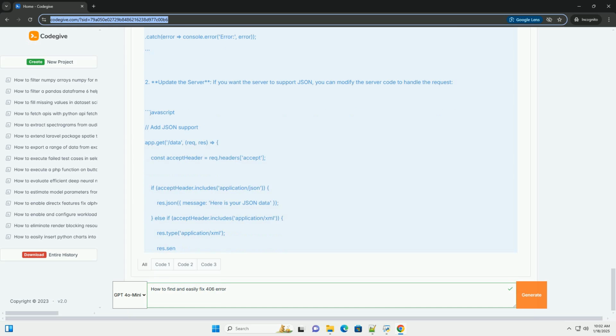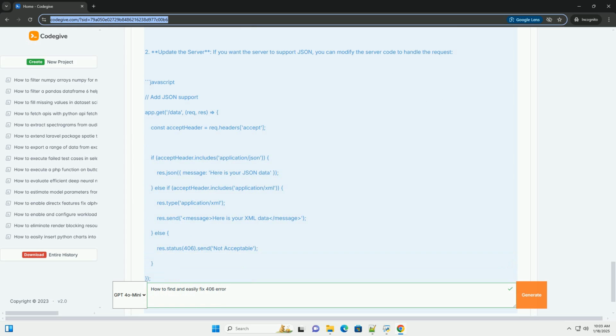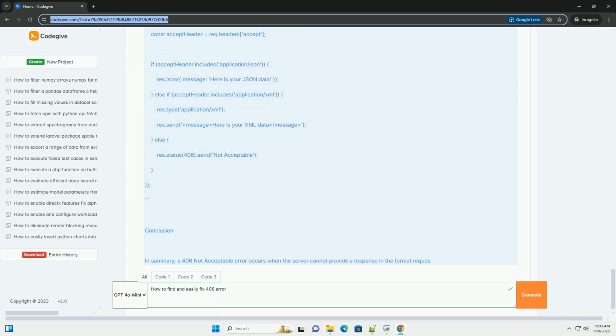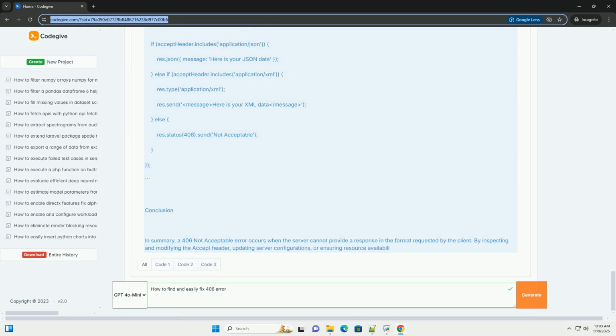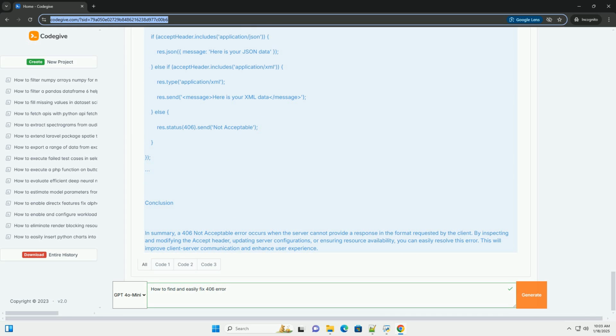Common causes of a 406 error. 1. Incorrect Accept header. The client is asking for a format that the server doesn't support. 2. Server configuration. The server might be misconfigured or incapable of fulfilling the request in the desired format. 3. Resource issues. The requested resource may not exist in the specified format.